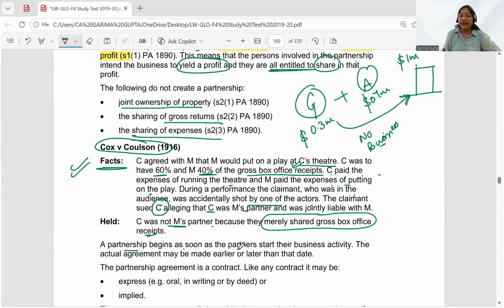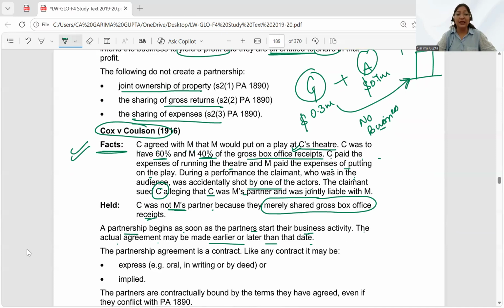A partnership begins as soon as the partners start their business activity. That means if, let's say, we have not decided on a particular date when we want to start a partnership, but we have started a business activity, it will be agreed that there is a partnership and the partnership is beginning. The actual agreement may be made earlier or later than that date. That means if I have started a business, it will be presumed that the partnership has started.